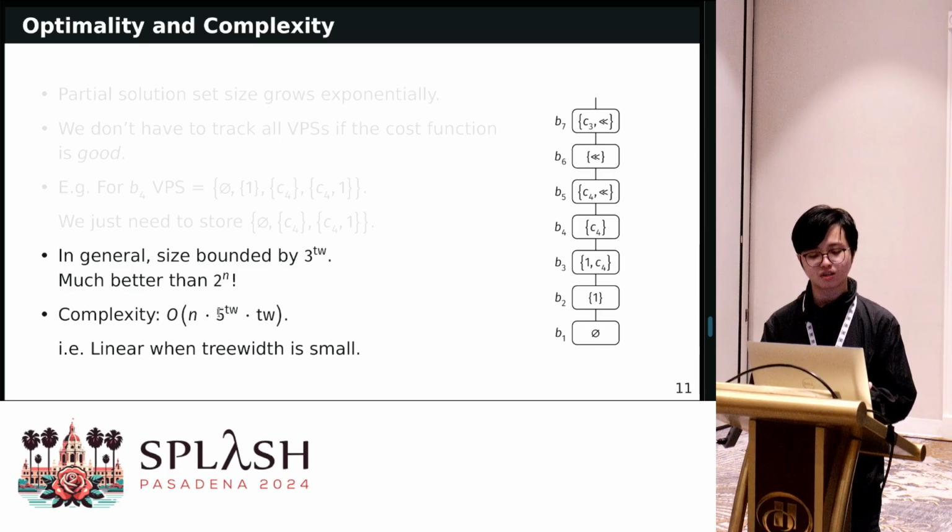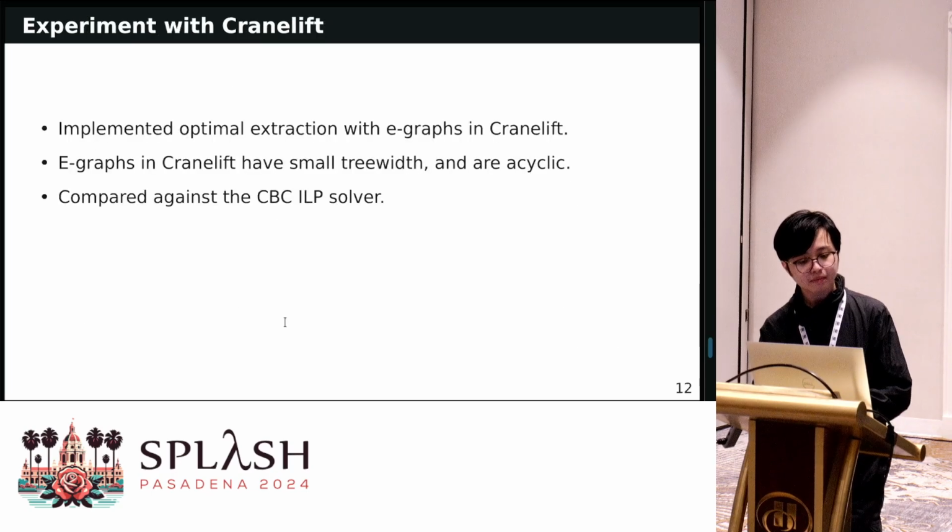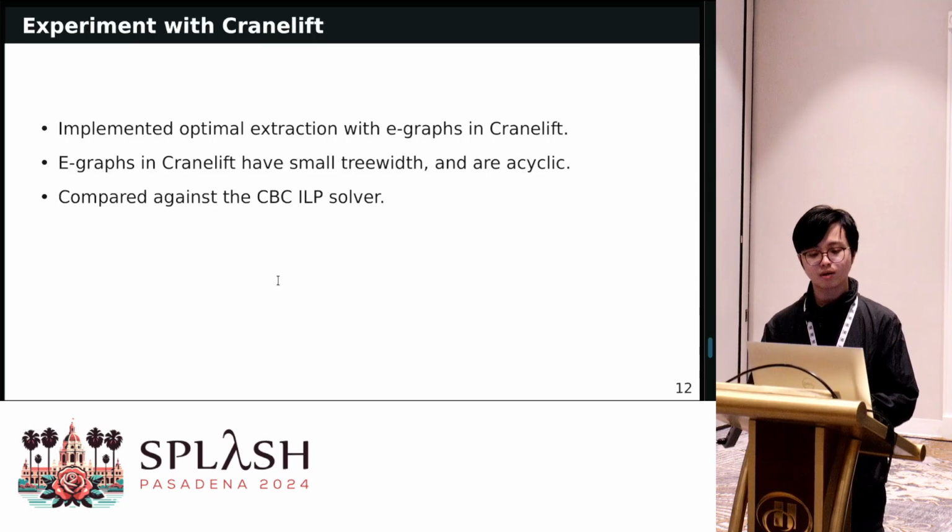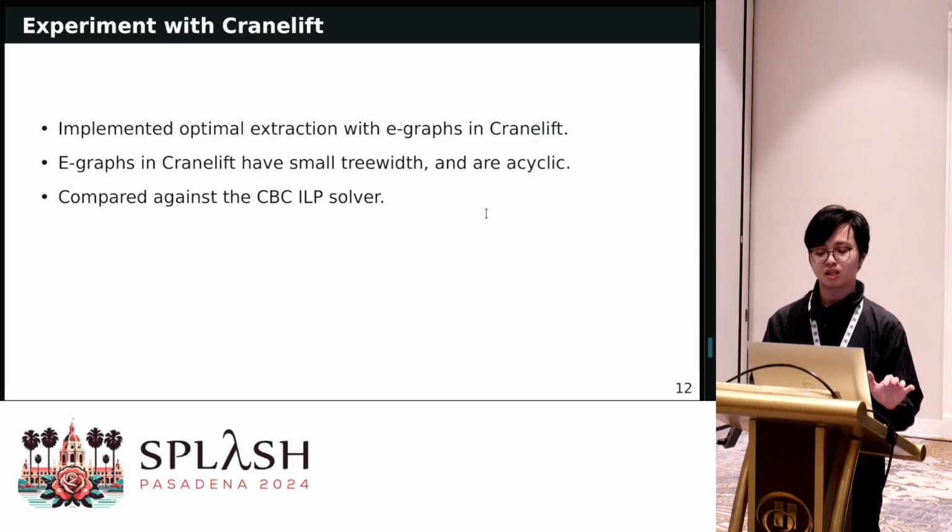So essentially, these terms are pretty small constants, and the complexity becomes linear when the treewidth is small. So we implemented this in Cranelift for experiment. We want to see if E-graphs in Cranelift have small treewidth, and because E-graphs in Cranelift are acyclic, we can apply our algorithm. And for benchmarks inside egg, so for the extraction gym, they require a cyclic extraction, which is a slightly harder problem.